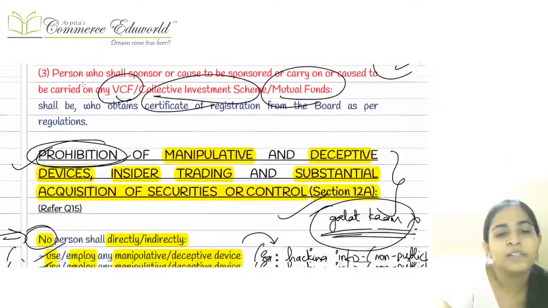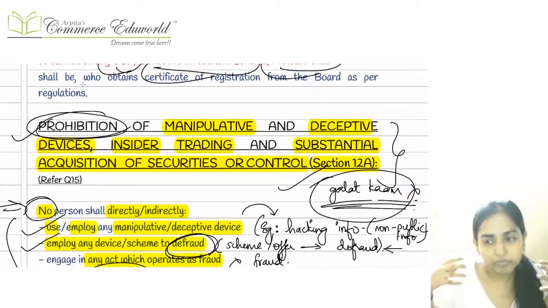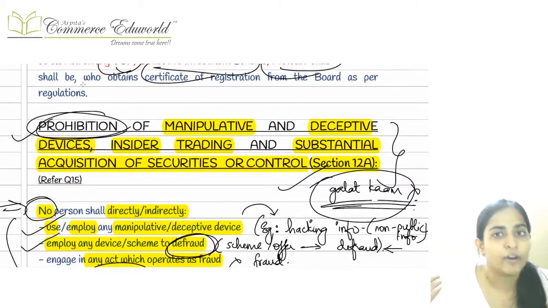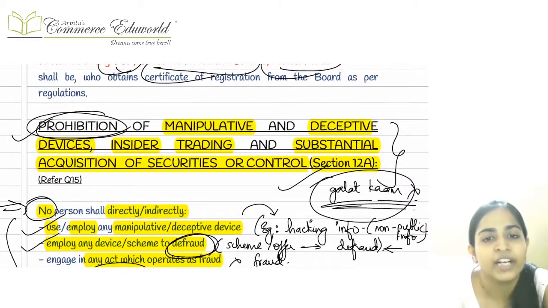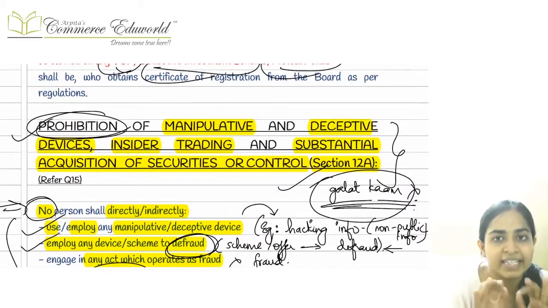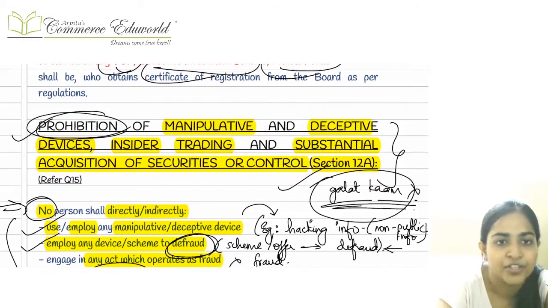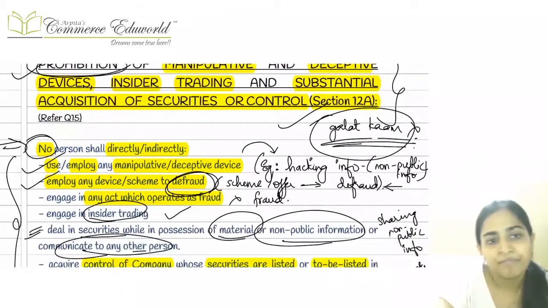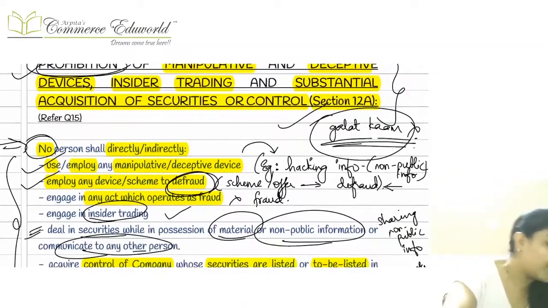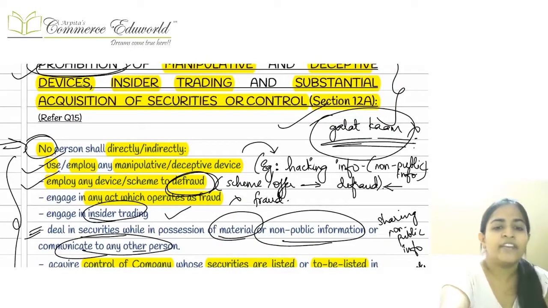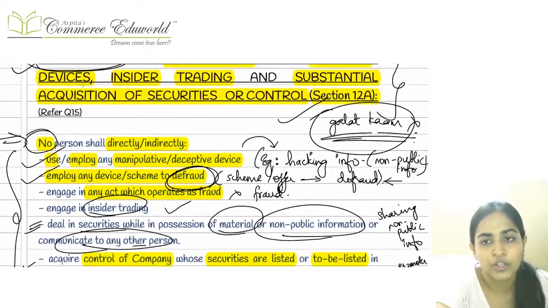Okay, all these people are related to whom? All these people are related to the securities market, and if they want to do the trading in the securities market, then they have to make sure that they have obtained a registration certificate from the SEBI. Right, another section number 12A, not very important, but we can just take out a conclusion out of that.